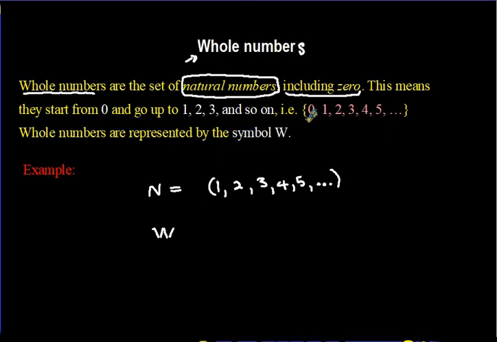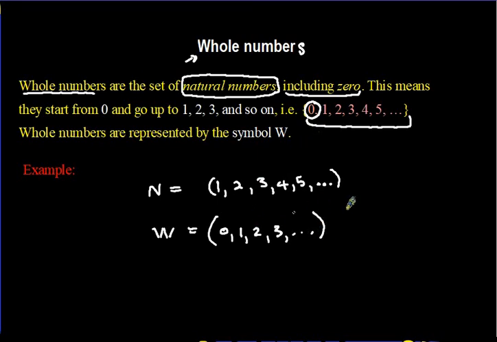0, 1, 2, 3, 4, 5, and the ellipse. So the only difference between the natural numbers and the whole numbers is that we start with a 0. So 0, 1, 2, 3. You can stop at any number, or you can continue.